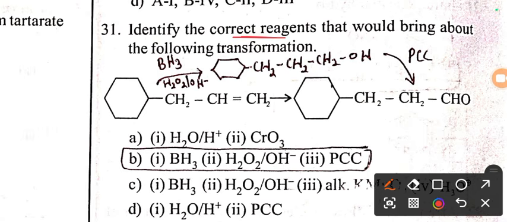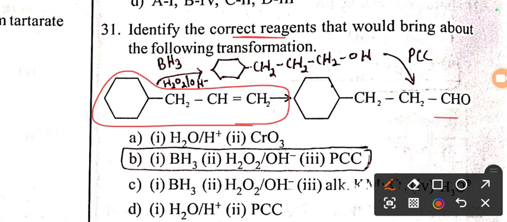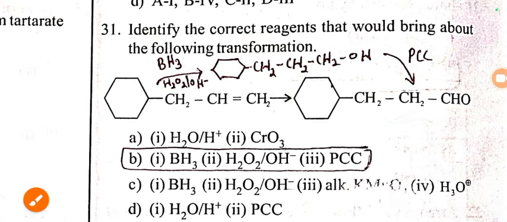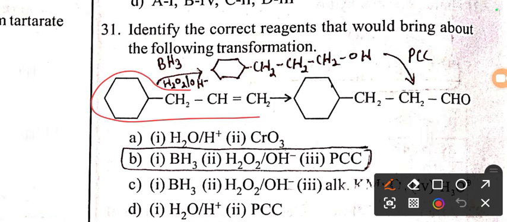We have one more organic reaction. Identify the correct reagent which brings about the following transformation. We have one double bond containing compound, and it has to convert into aldehyde. For that, first this compound has to be treated with BH3 followed by hydrolysis in the presence of hydrogen peroxide.